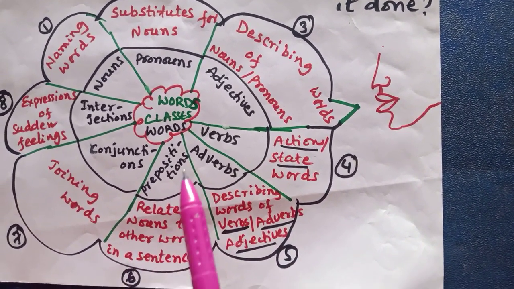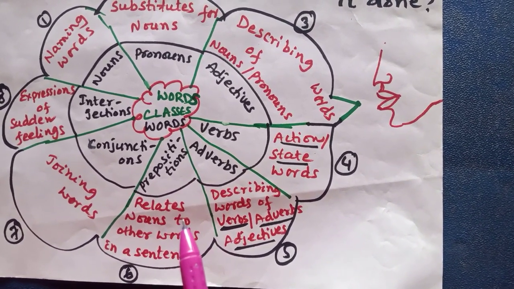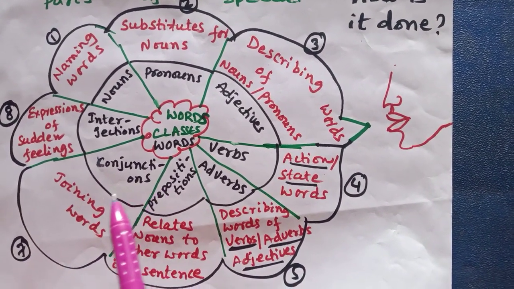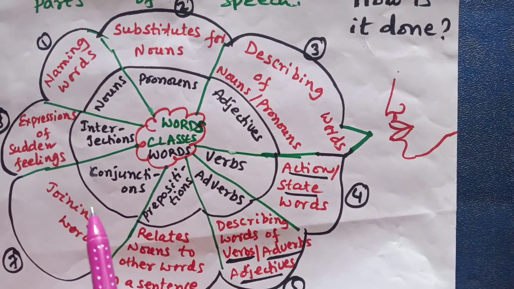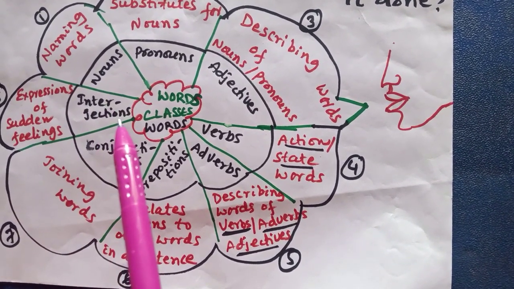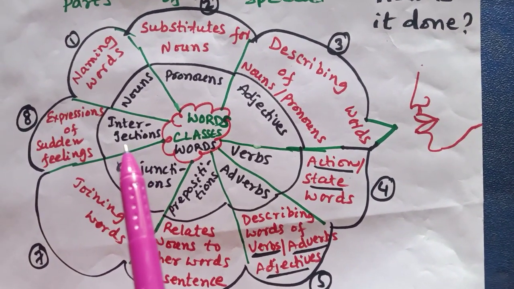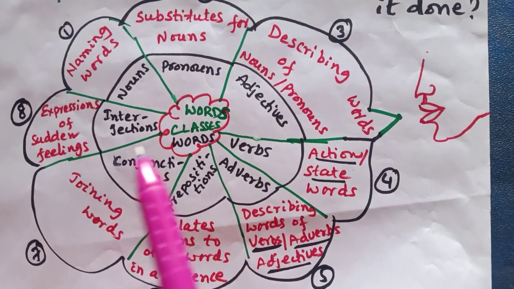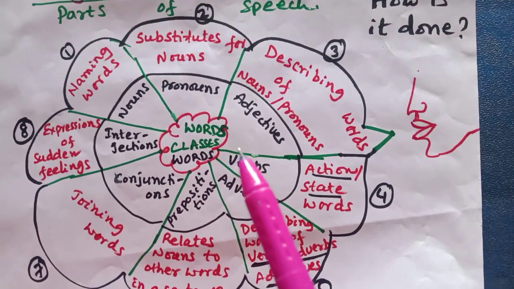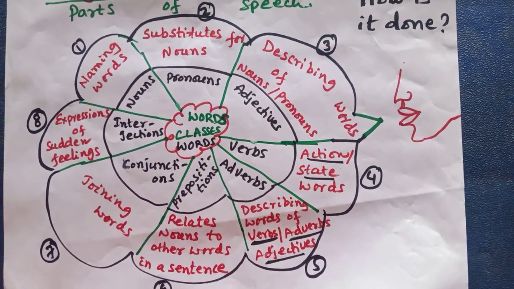Some words are called prepositions because they relate the nouns to other words in a sentence, and some words join the sentences and words, so they are called conjunctions. Some words express sudden feelings, so they are called interjections. In this way, on the basis of the functions the words do in a sentence, words are divided into these 8 parts.